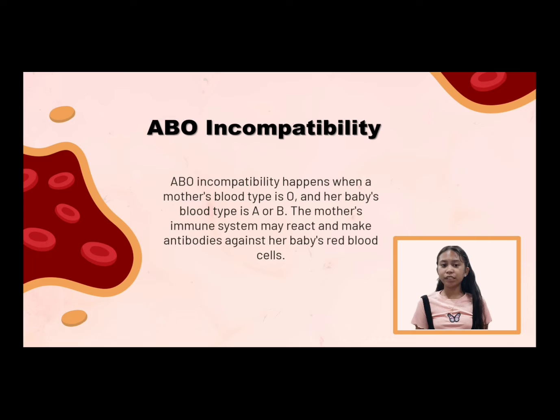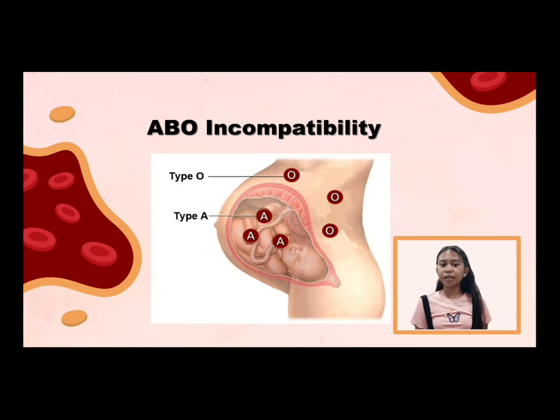The mother's immune system may react and make antibodies against her baby's red blood cell. Here's a picture of ABO incompatibility. As you can see, the mother has type O and the baby has type A.